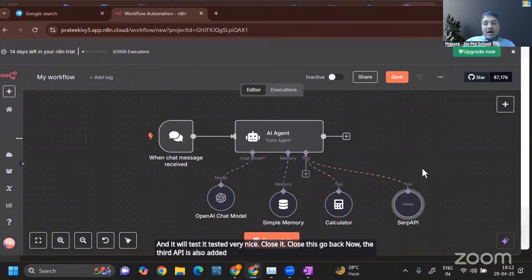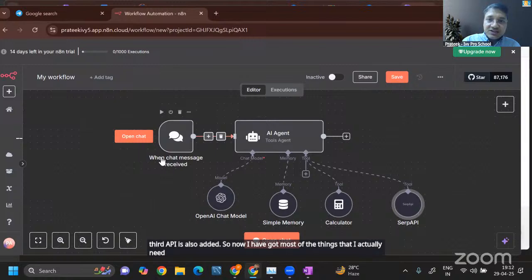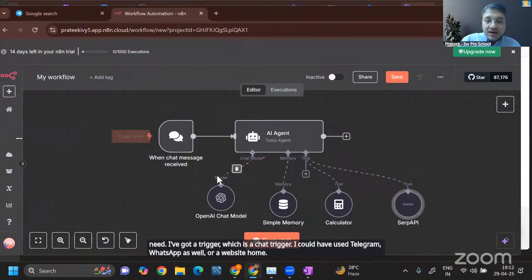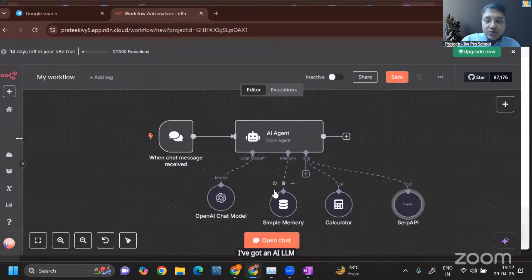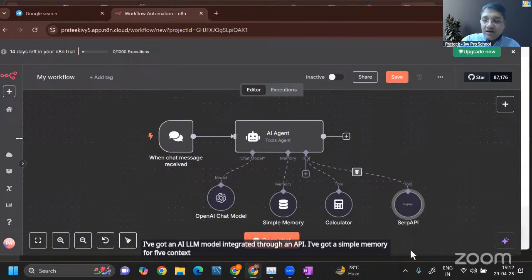So now I have got most of the things that I actually need. I've got a trigger, which is a chat trigger. I could have used Telegram, WhatsApp as well, or a website hook. I've got an AI LLM model integrated through an API. I've got a simple memory for 5 context lines, a simple calculator, and a SERP API. So my AI agent, the way I wanted it for today, is ready.